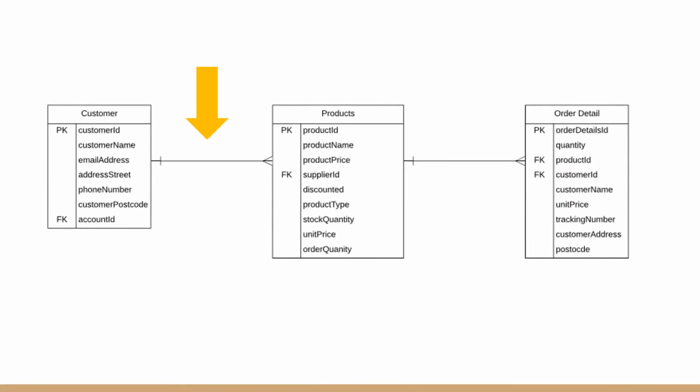One customer can purchase many products. This stores entities such as product ID, which will facilitate ASOS in locating products. It also consists of quantity, supplier ID, product name, and unit price. One product can have many details. This entity stores attributes such as quantity, tracking number, and customer address.